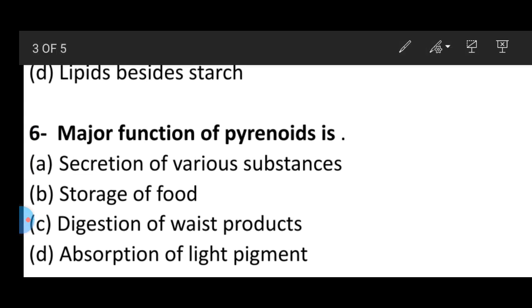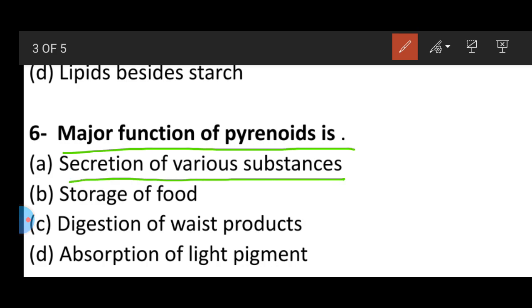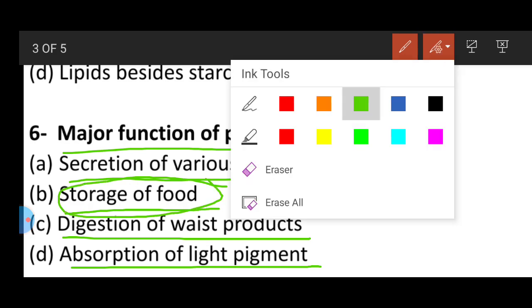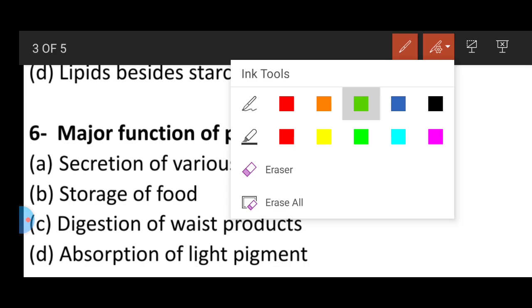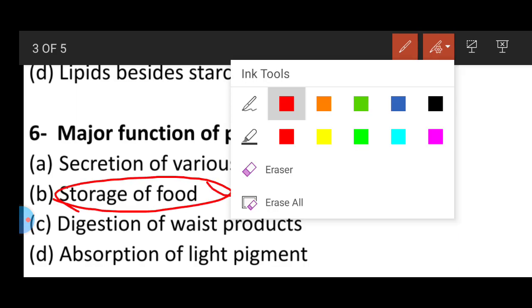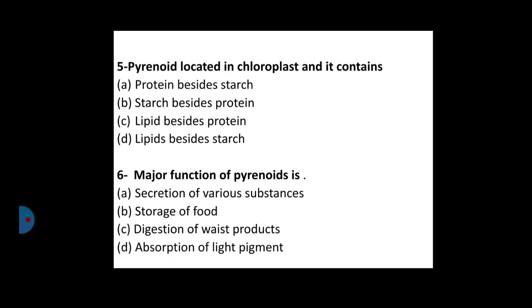Question number 6. The major function of pyrenoid is secretion of various substances, option B storage of food, option C digestion of waste product, or absorption of light pigment. The answer should be B, storage of food. This is the correct answer.